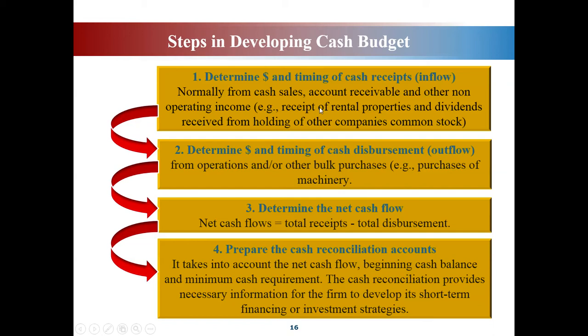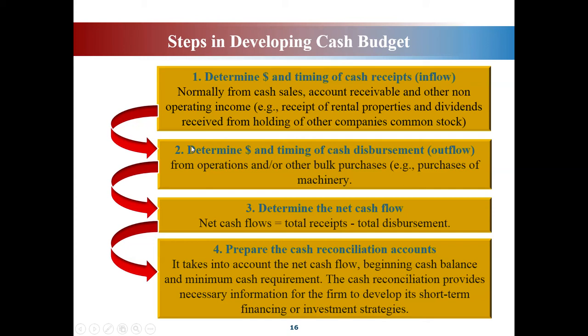Okay, it can be in terms of your cash sales, account receivable, and non-operating income such as receipt of rental of properties. If you rent out some asset, you will obtain income from rental. So this is an item that you can put under cash receipts.